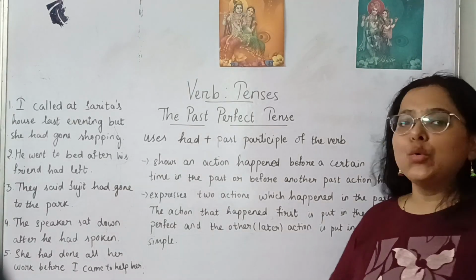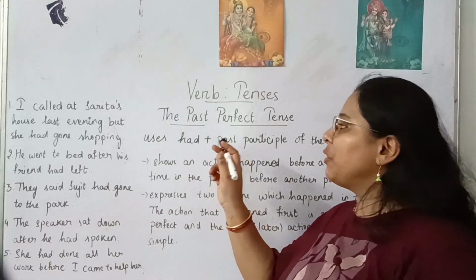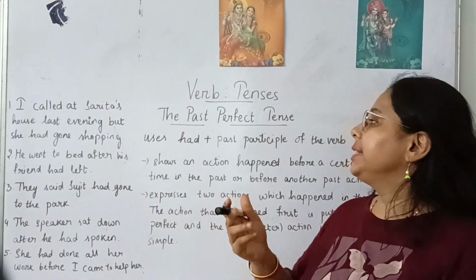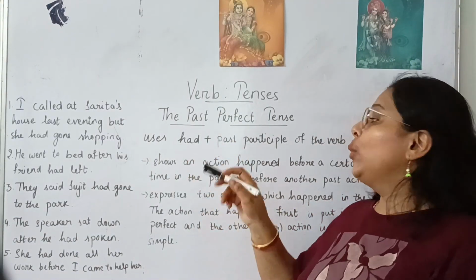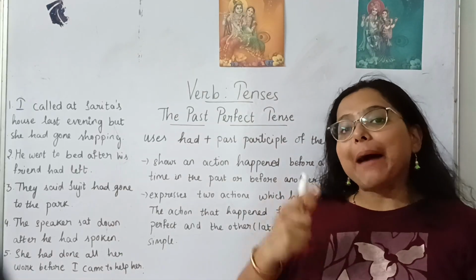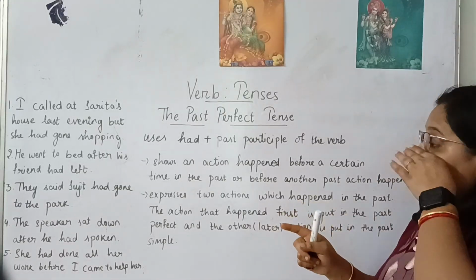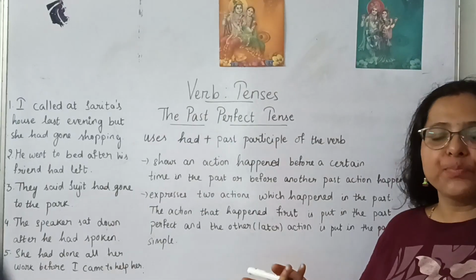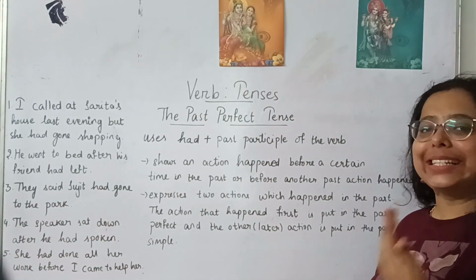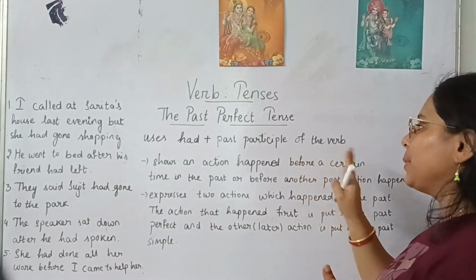Okay, students, now we will learn about the past perfect tense. For past perfect tense, our rule is to use had with the past participle form of the verb. Had with the past participle form of the verb. So, suppose had broken, had drunk, had slept, had left. These are the past participle forms of the verb.